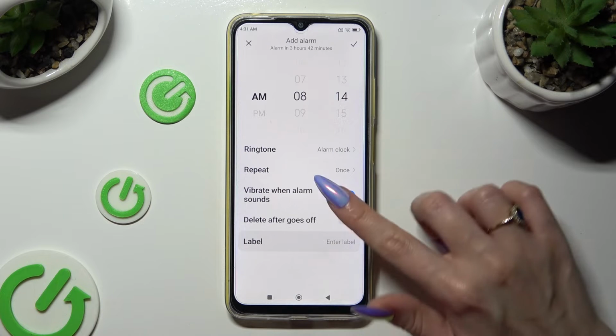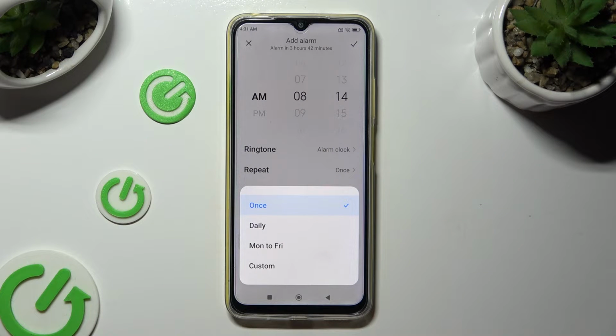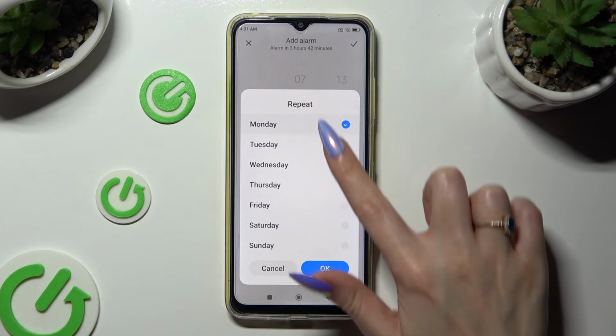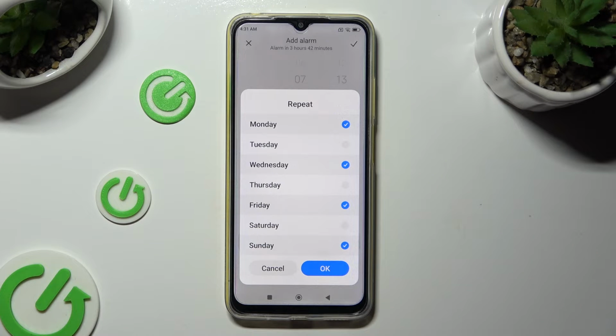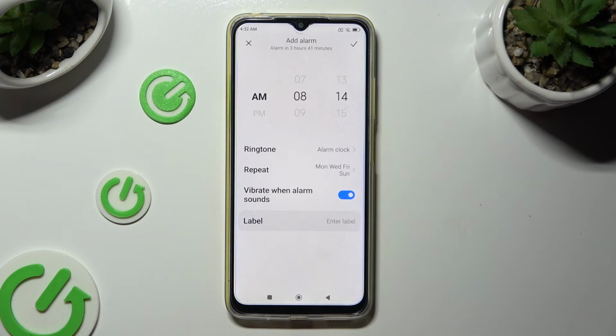Now you can click on Repeat and decide if you wish your alarm to repeat once daily from Monday to Friday, or you can always click on Custom at the bottom and just select days of the week manually. To save them, hit OK.